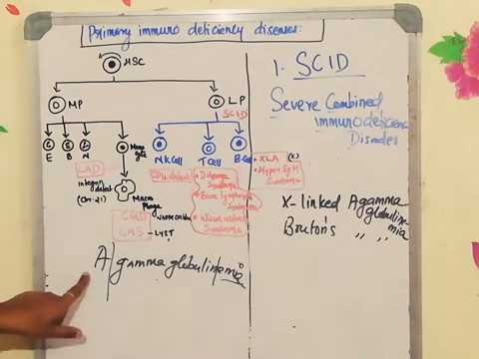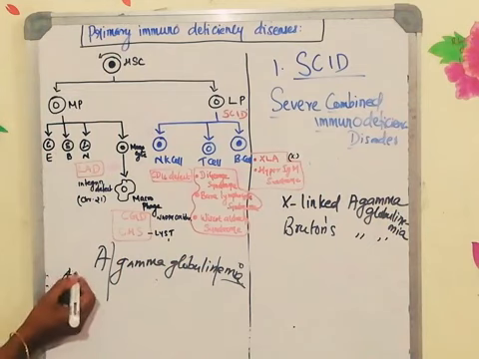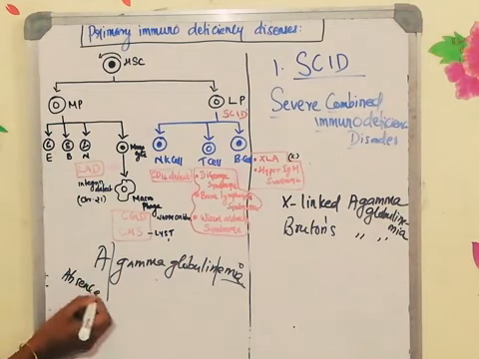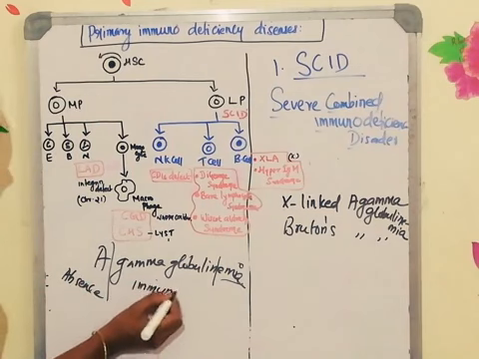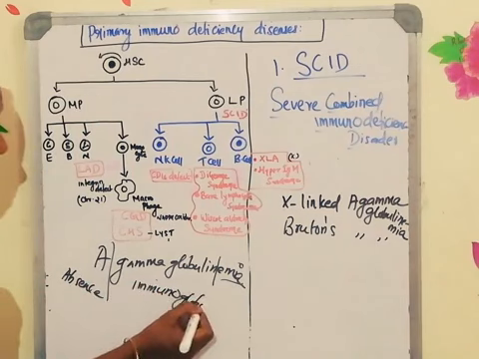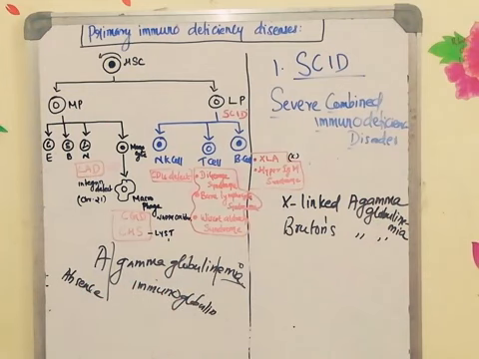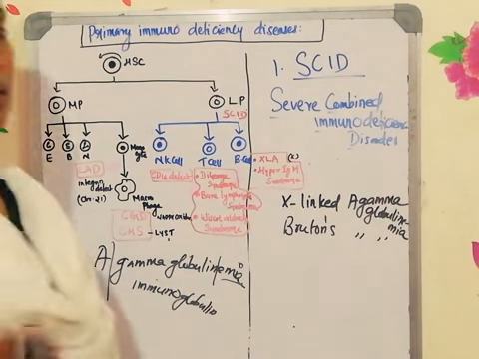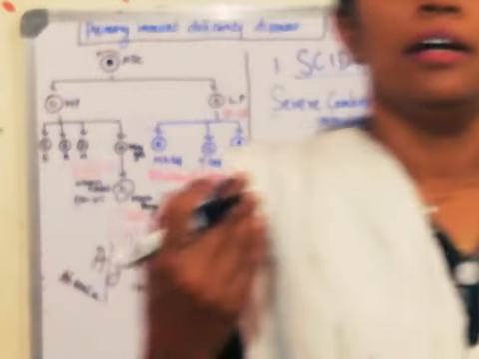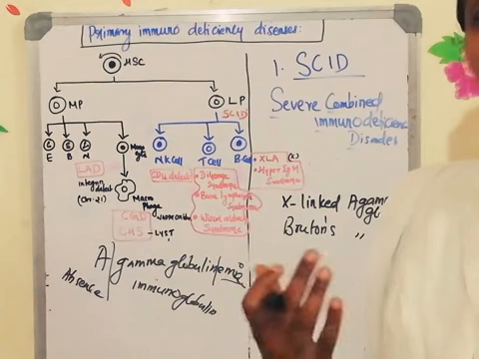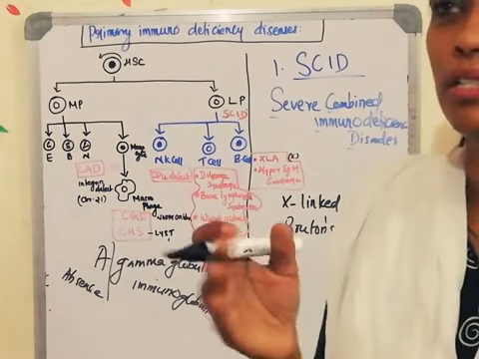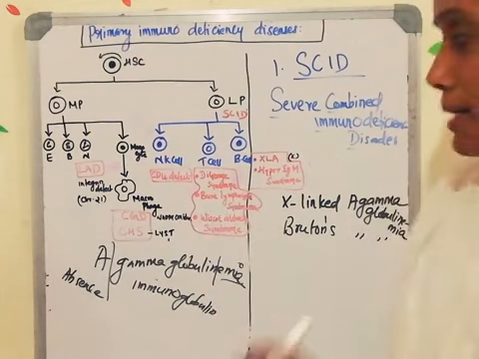What do you mean by the term A? A means absence. What is gamma globulin? Your immunoglobulin. Immunoglobulin is called the gamma globulin. And what do you mean by emia? What is anemia? Less number of blood cells, a hemoglobin defect is called anemia. Any defect associated with the blood is called the emia.